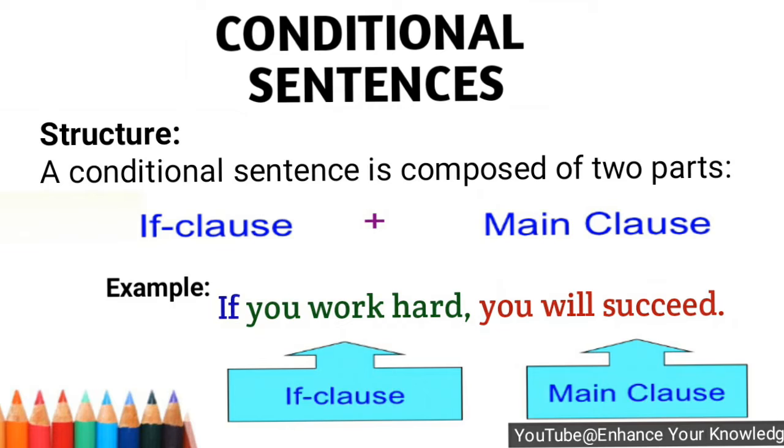For example, in this sentence, if you work hard you will succeed. The first part of this sentence is, if you work hard. It is the dependent clause, or you can say conditional clause or if clause. You will succeed, it is the result or the consequence of the condition, so it is the main clause.